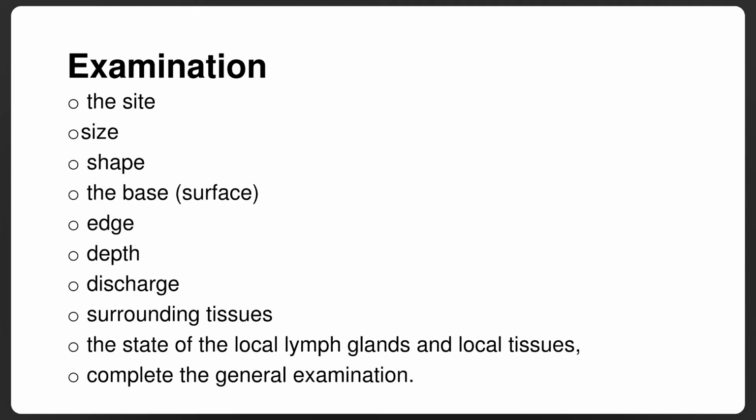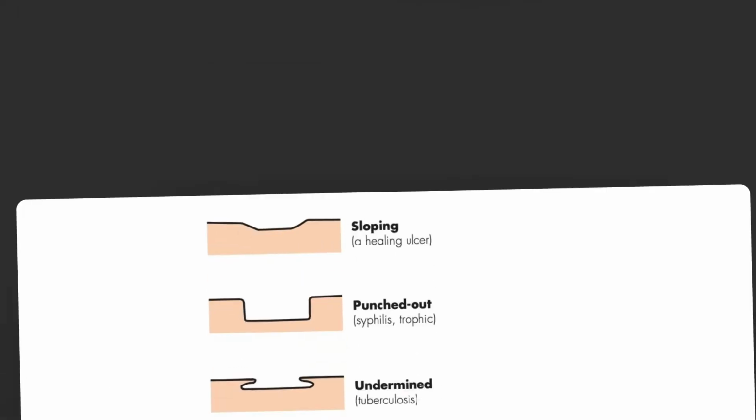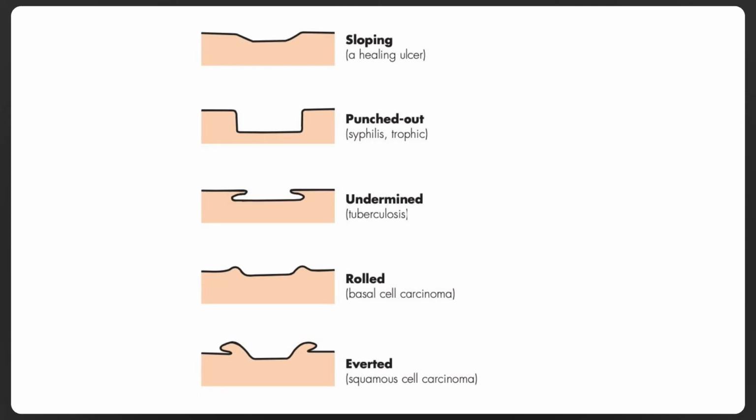Then the depth is important. Then the discharge: purulent discharge, maybe pus, can come from the ulcer. Whether the surrounding tissue is inflamed or not is important. Then the lymph node examination is very important in all these cases. Later on, the complete general examination. Now we go to the different edges of the ulcer, which are important.